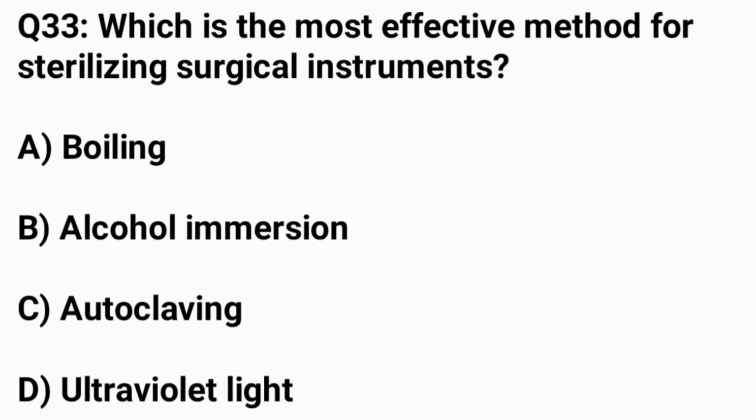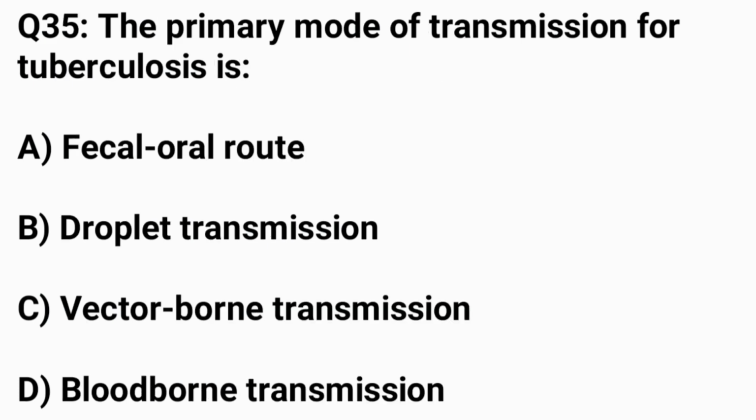Question number 33. Which is the most effective method for sterilizing surgical instruments? The correct answer is option C, autoclaving. Question number 35. The primary mode of transmission for tuberculosis is.